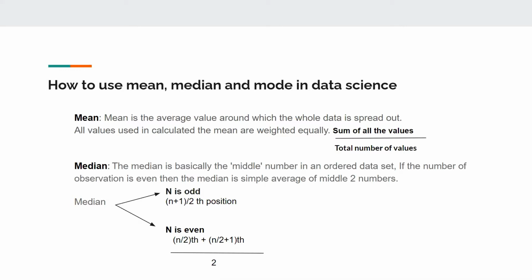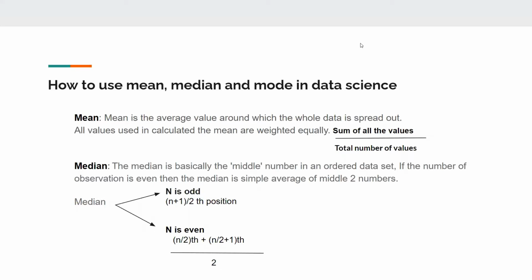All the values used in calculating the mean are weighted equally. Okay. So we have the formula of mean, that is sum of all the values upon total number of values. And median is basically the middle number in an ordered data set. So guys, you need to keep one thing in your mind while calculating median, that is we should have the data set in an ordered way, that is in ascending order. Okay, and if the number of observations is even, then the median is simply the average of the middle two numbers.